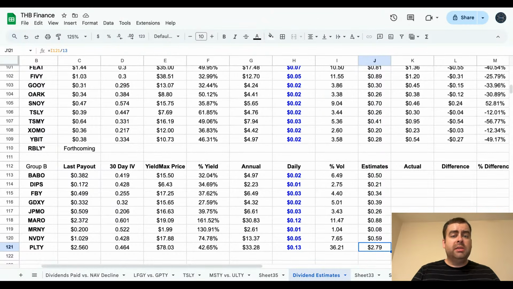Let's go look real quick and see how Palantir has done the last month, just to check it. And then we may even look at Ulti, because, by the way, guess what I haven't done yet? I'm saving the best for last. I'm saving the weekly dividends for last. So I'm going to stop sharing screen. You see a full screen of me there, and then we're going to go over here.